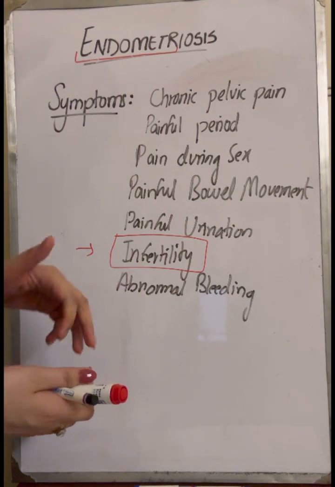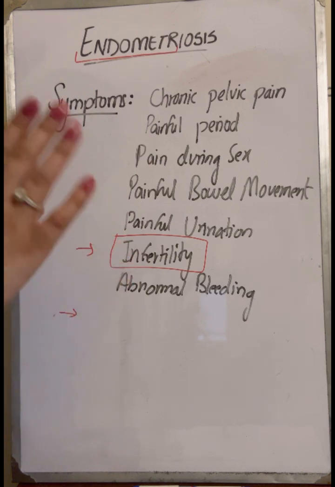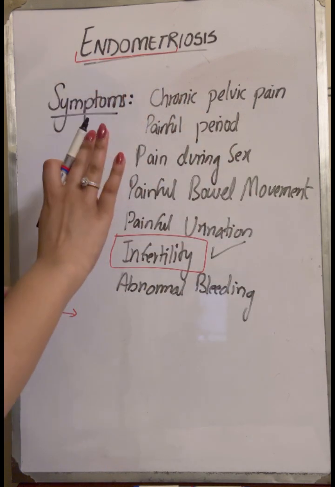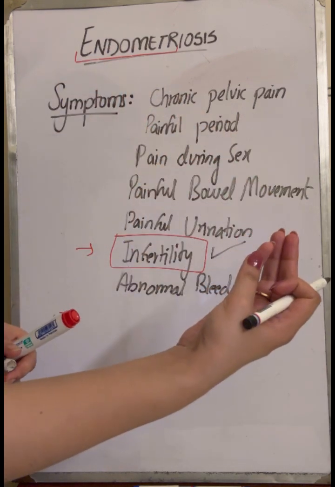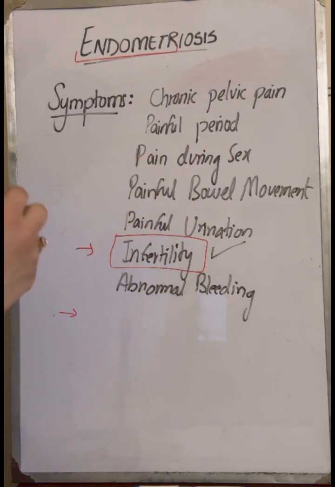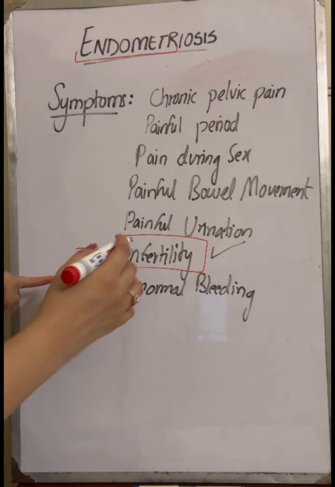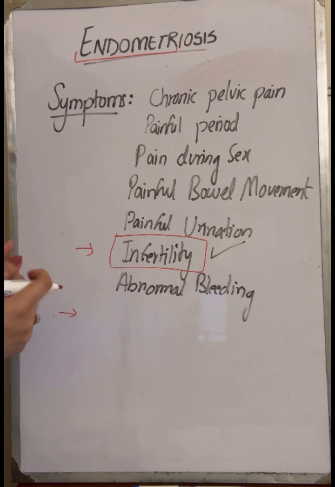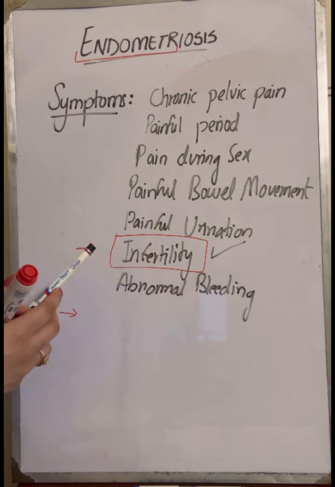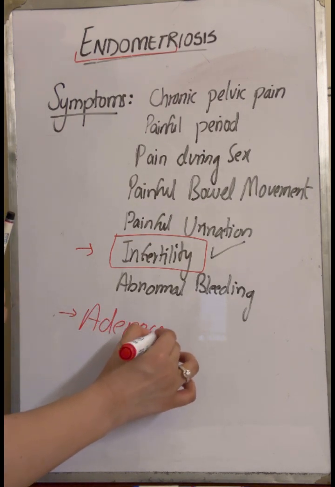As we have already discussed all the symptoms: chronic pelvic pain, painful periods, pain during sex, painful bowel movement, painful urination. The major symptom of endometriosis is infertility. Infertility के पीछे cause we have already discussed: adhesions हो सकती हैं, chocolate cyst हो सकती है, blockage of the endometrial lining हो सकती है. Anything can be the reason behind it. Now, what are the complications? In complications, the first thing is infertility. The second thing is, people say ovarian cancer, but the cancer which does not occur mostly, but does occur in it, is endometriosis-associated adenocarcinoma. Okay, adenocarcinoma.